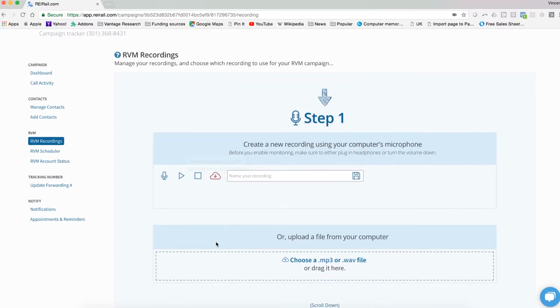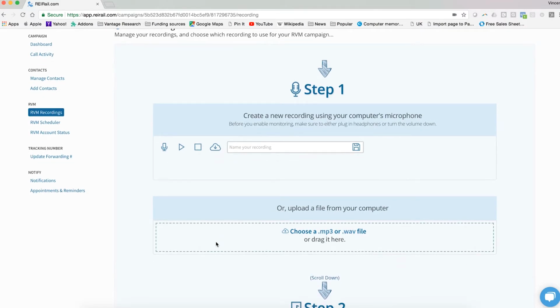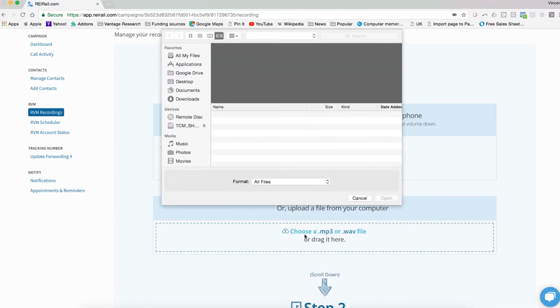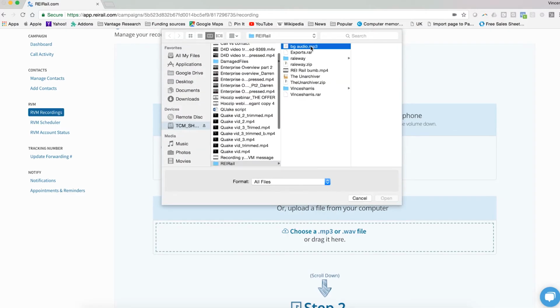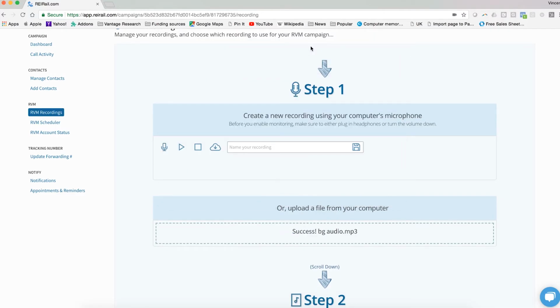The second option for recording your ringless voicemail message is to simply upload a previously recorded message that you may have on an external drive or on your computer. You can just navigate for that file, select it, and you see success.